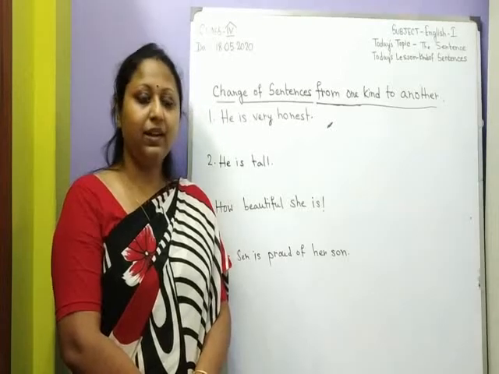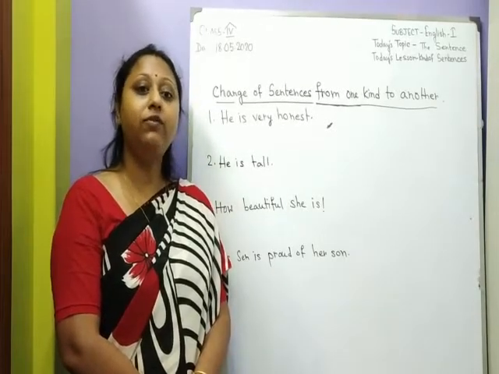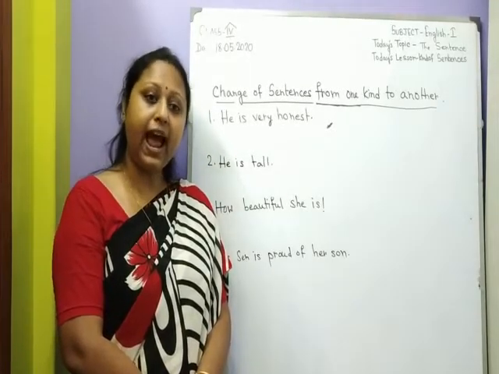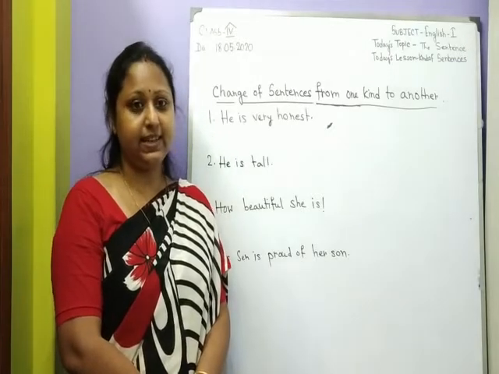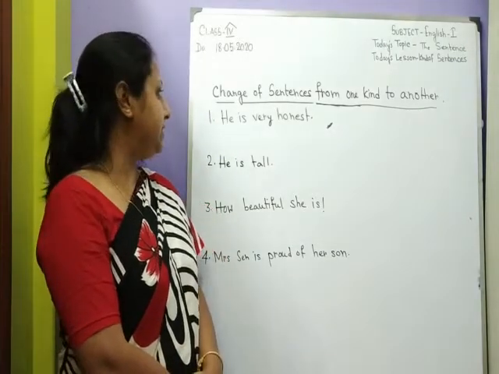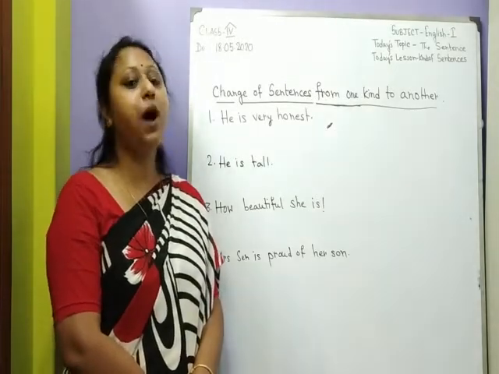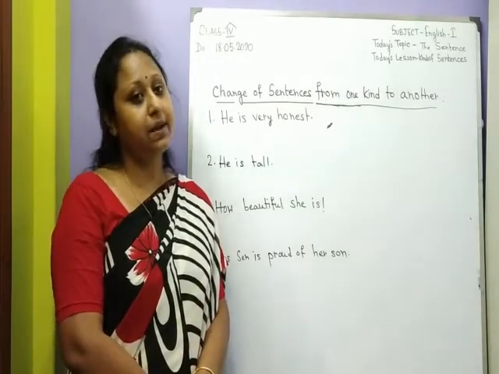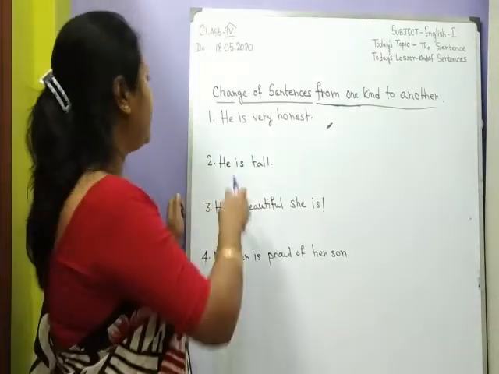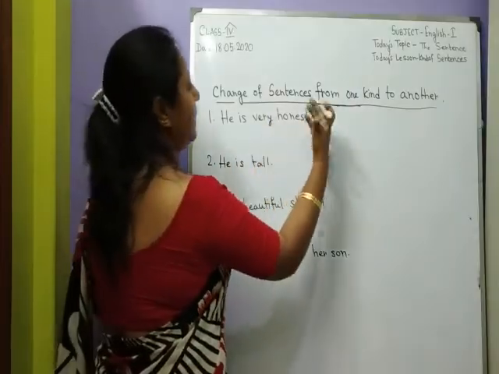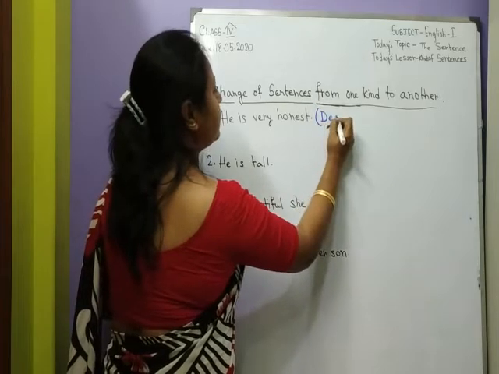Hello children, in our previous class we have learnt about sentence and kinds of sentences. In this class we will discuss about the change of sentences from one kind to another. Let us take some examples. He is very honest. It is a declarative sentence.